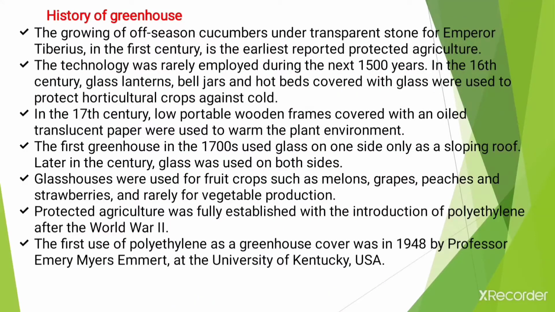Now, history of the greenhouse. The growing of off-season cucumbers under transparent stone for the emperor Tiberius in the 1st century is the earliest reported protected agriculture. After that, the technology was rarely employed for the next many years, and in the 16th century glass lanterns, bell jars and hotbeds covered with glass were used to protect horticultural crops against the cold.